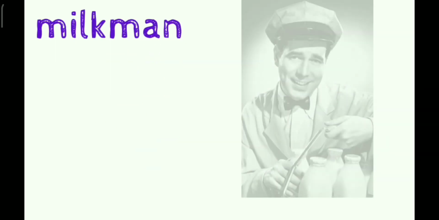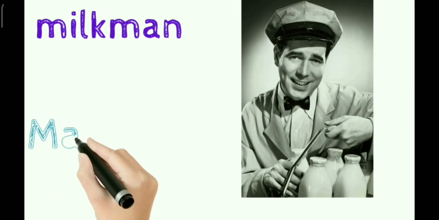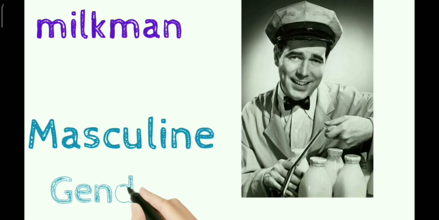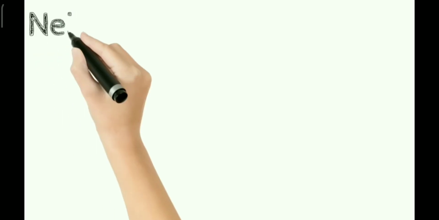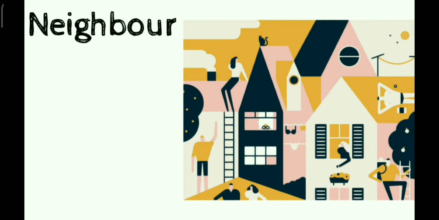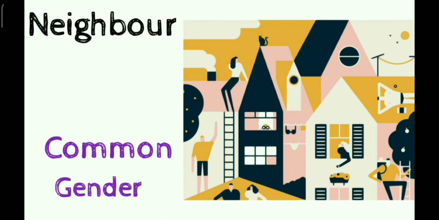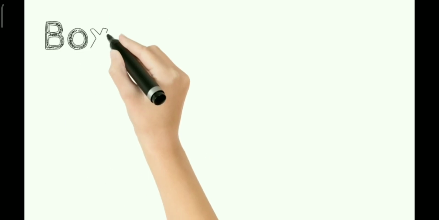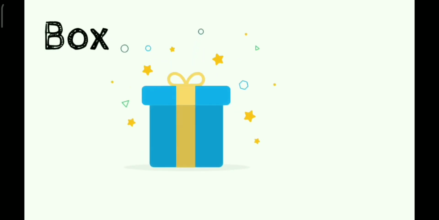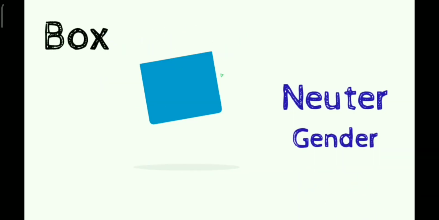Milkman. So the man who is selling the milk is known as milkman, and it is under the category of masculine gender. We have already done milkmaid, and the masculine gender of milkmaid is milkman. Now neighbor, students, can be a female neighbor or a male neighbor who lives near our house. So it is also under the category of common gender. Box. Box is a non-living thing. It does not come under any category of male or female. That is why it is neuter gender.